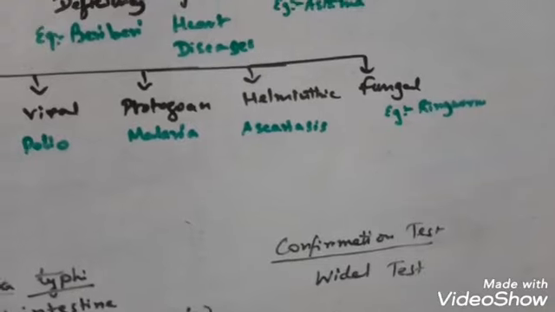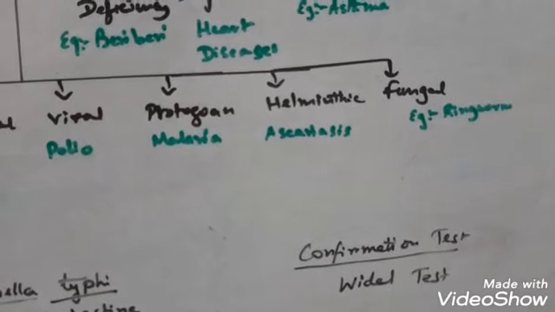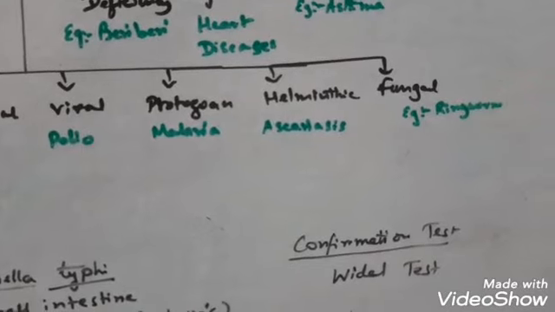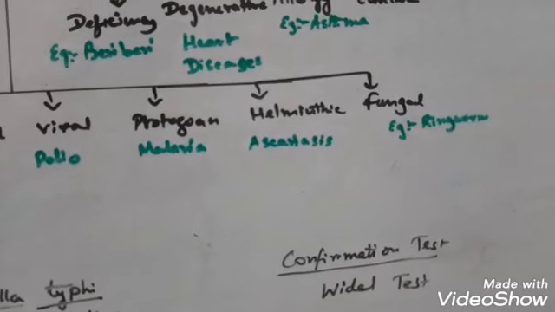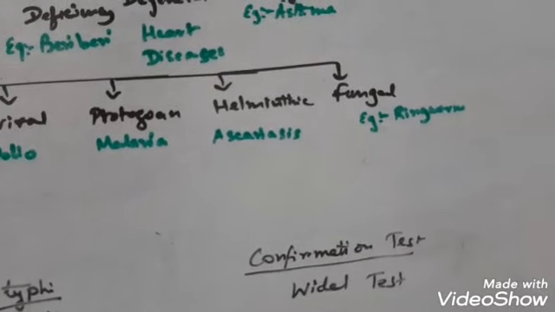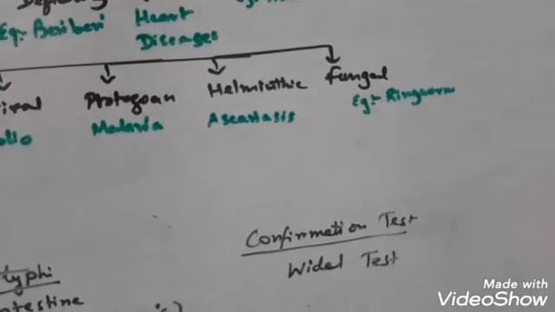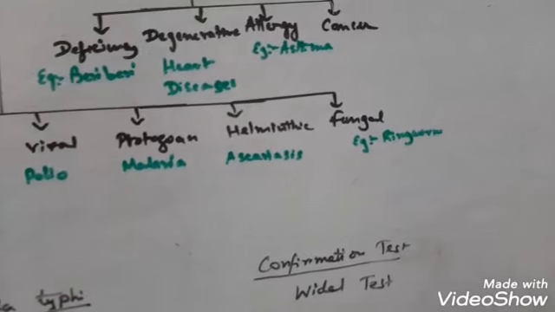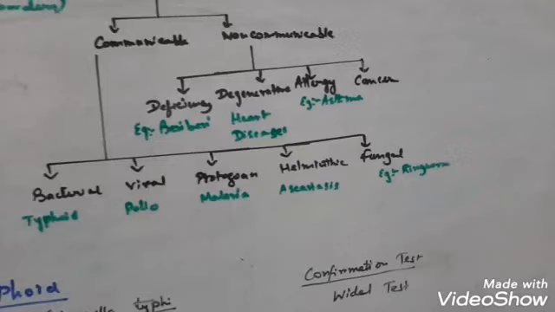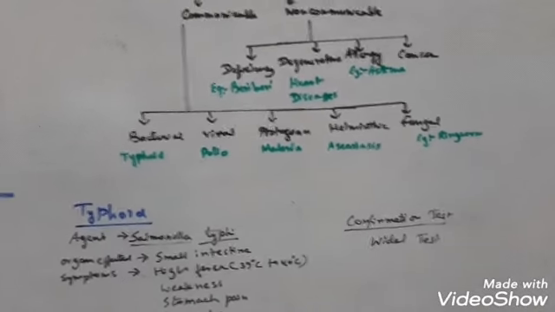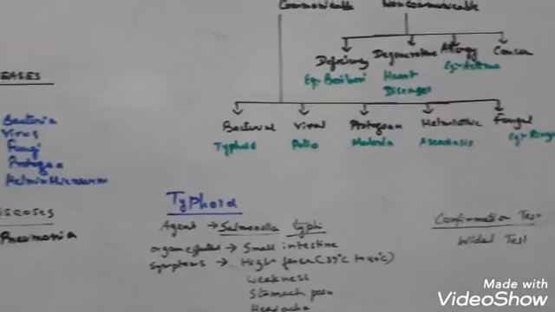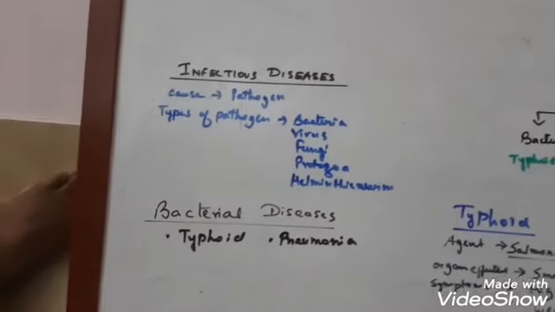Now there is a very interesting story regarding typhoid. There was an English cook, her name was Mary Mallon. Mary Mallon was a cook by profession and she was a typhoid carrier. She continued to cook in various places and spread this disease for several years. After that it was discovered that she was a typhoid carrier. So this is a very interesting story regarding typhoid. The next topic I am going to describe is pneumonia.